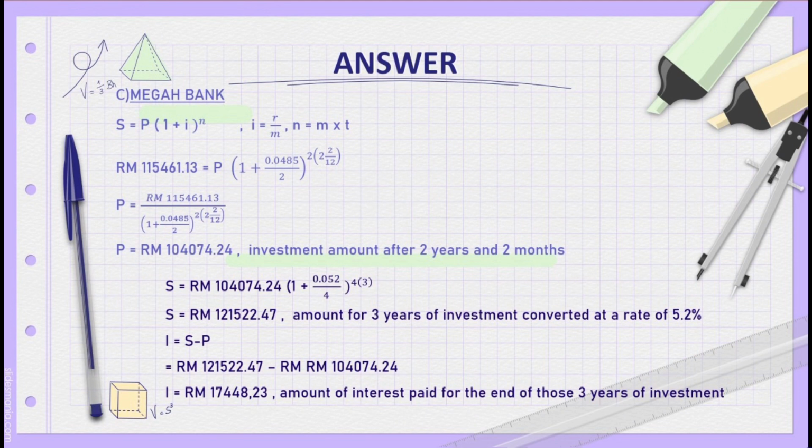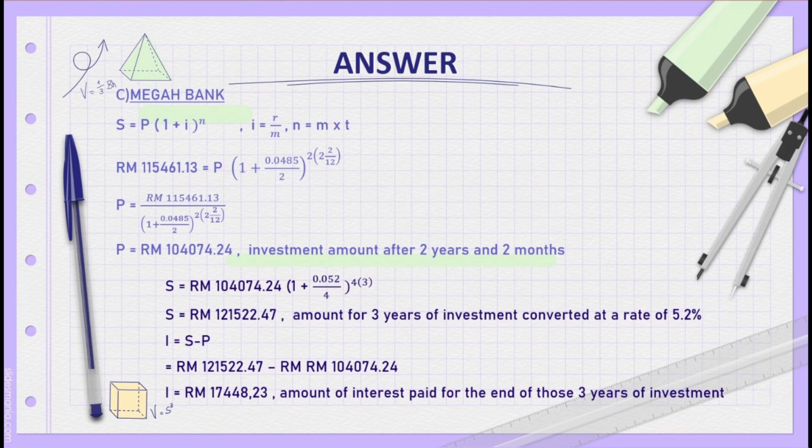To get P, we bring the bracket term to the left and divide. After that, we get P equal to RM104,074.24, and this is the investment amount after 2 years and 2 months.